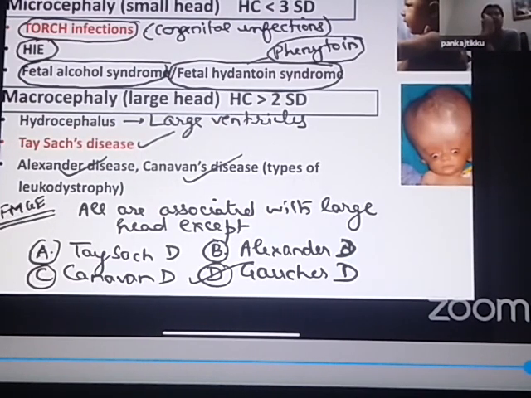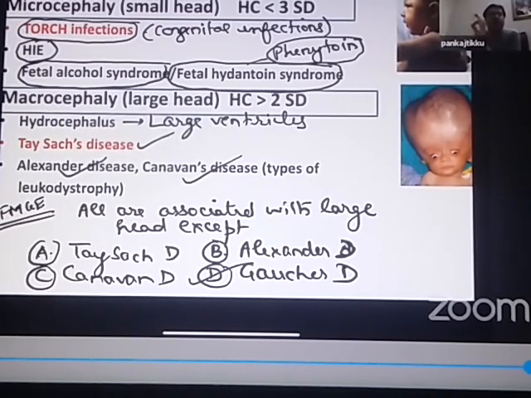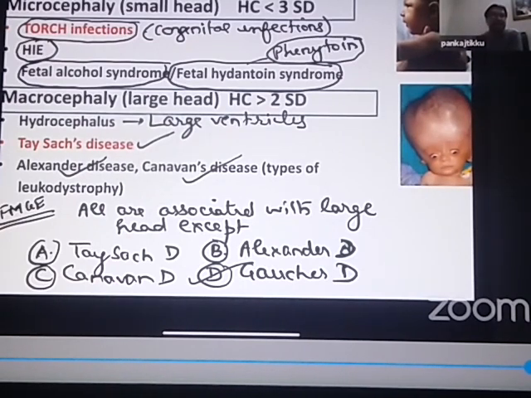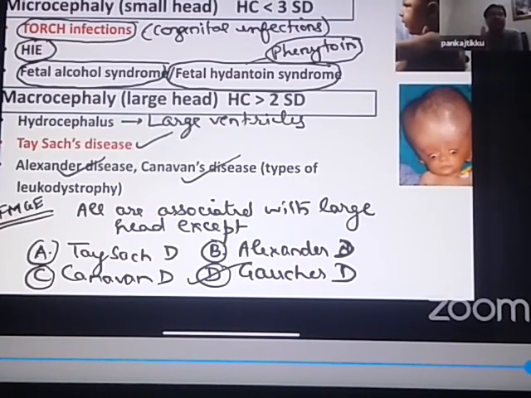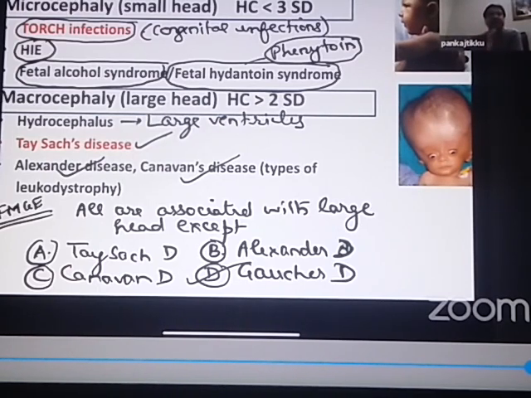Now, which are the conditions associated with a large head? In children, the most common condition associated with a large head is hydrocephalus. Then three metabolic disorders are associated with a large head: Tay-Sachs disease, Alexander's disease, and Canavan's disease. Alexander's disease and Canavan's disease are types of leukodystrophies.